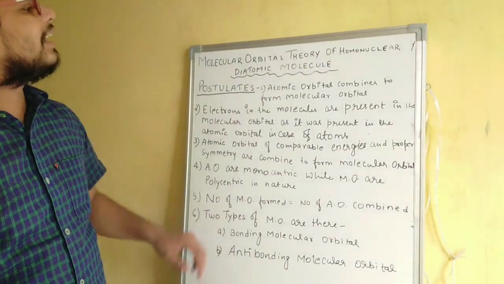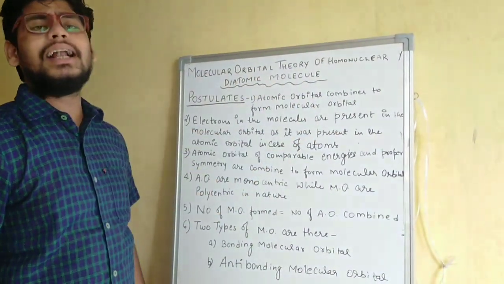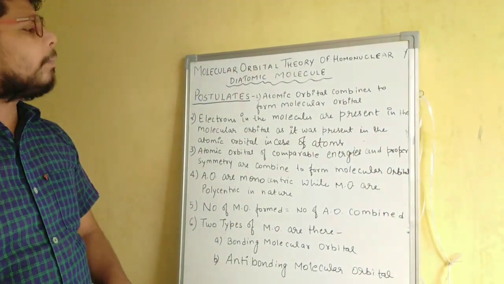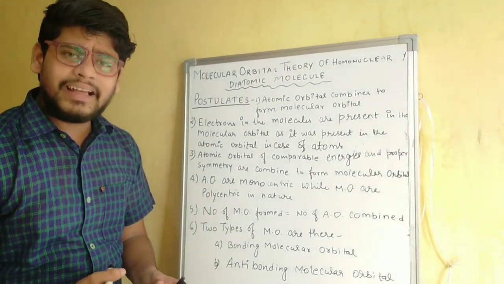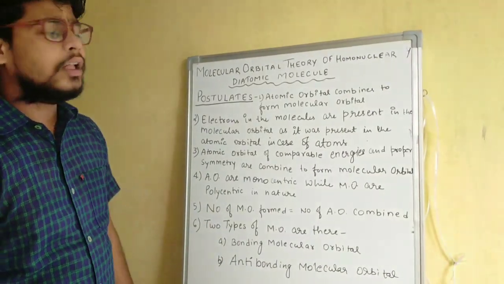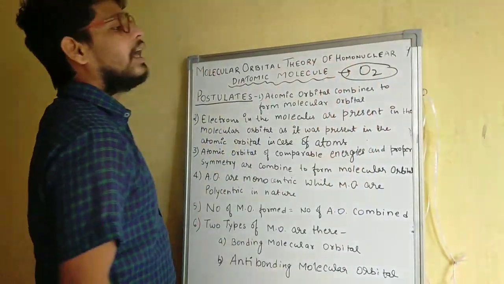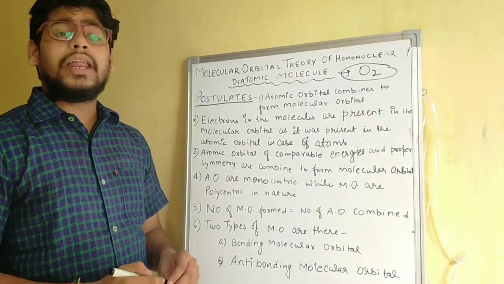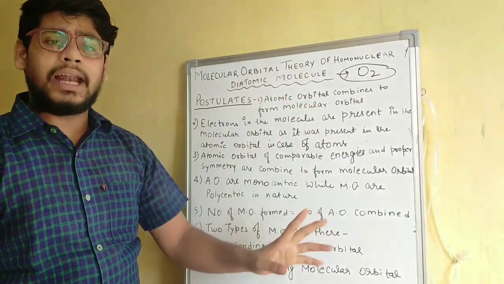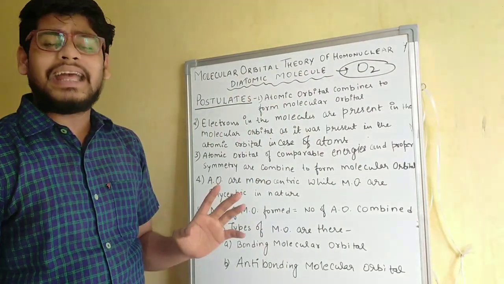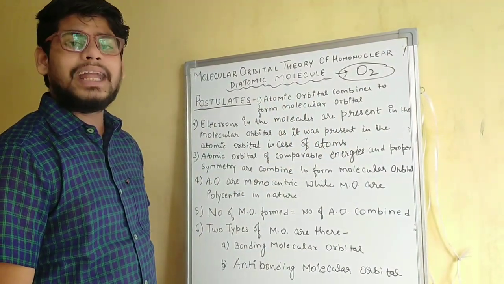Today I am going to explain the topic molecular orbital theory of homonuclear diatomic molecule. Before studying this theory, first we need to know the reason behind its introduction. This theory explains the paramagnetic behavior of O2, while according to valence bond theory the O2 molecule is assumed to be diamagnetic, but from experiment it has been observed that the O2 molecule is paramagnetic in nature.